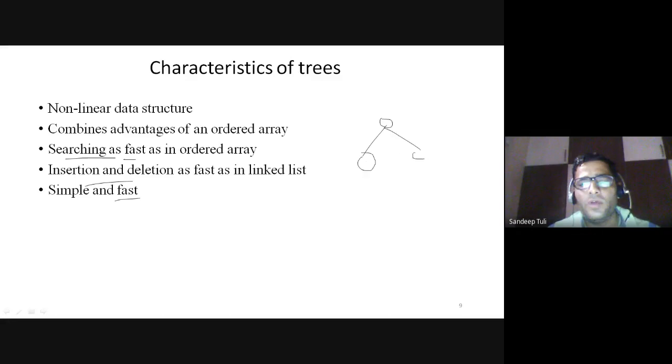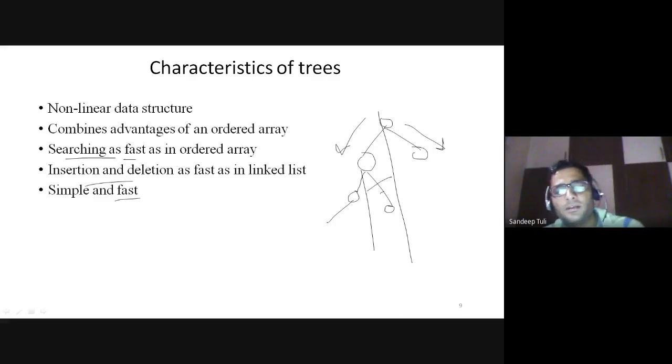Like in the case of insertion, suppose I need to insert something. So either I need to move into the left part or into the right part. So automatically half of the sub tree has been cancelled out or ignored, you can say, in every step actually. Suppose now I am at that point, so this particular tree has been neglected. I need to move into this direction. So in this way, the operations on that tree will be fast.